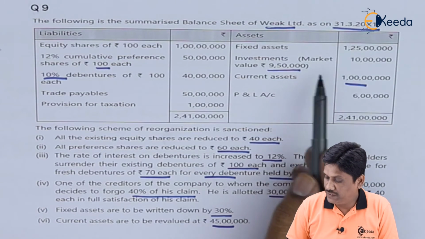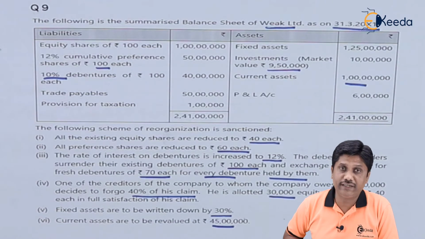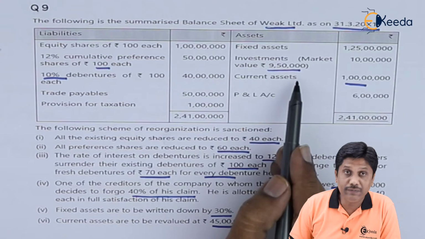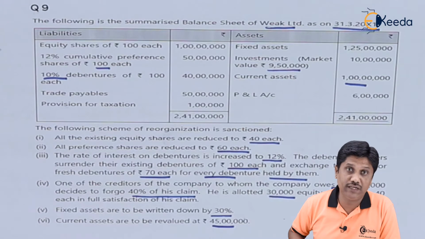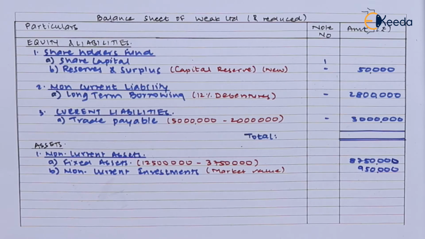Next heading is investments. Book value was 10 lakhs but market value 9,50,000, and we know that they are revalued at market value 9,50,000. So I will write this market value as the investments value. Item number B, non-current investments in your non-current assets. So in this way I have recorded my non-current investments valued at a market value of 9,50,000. Let us see the next.